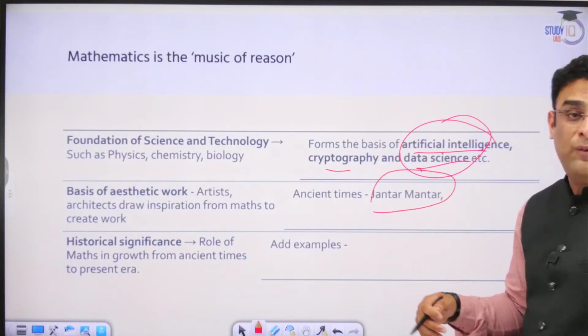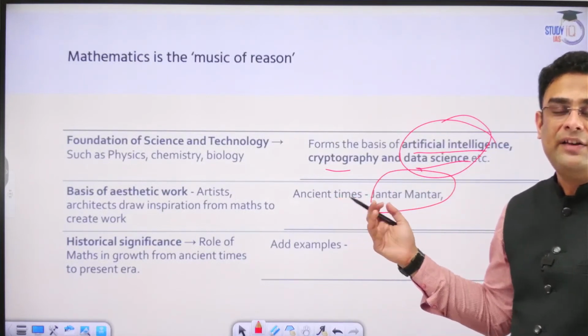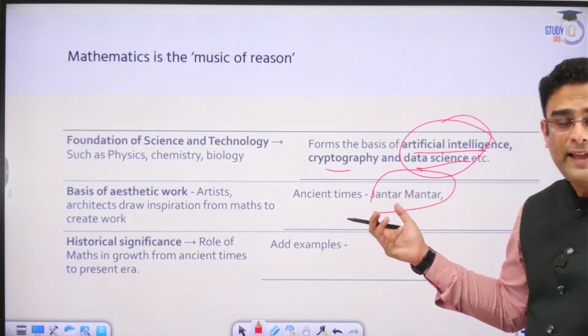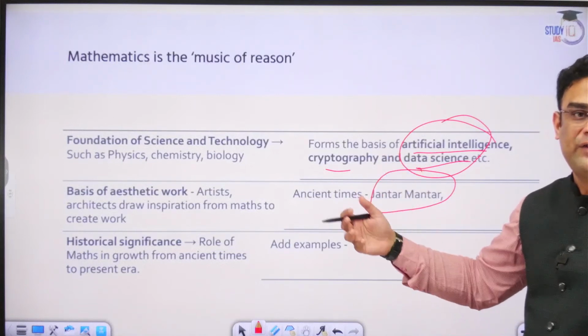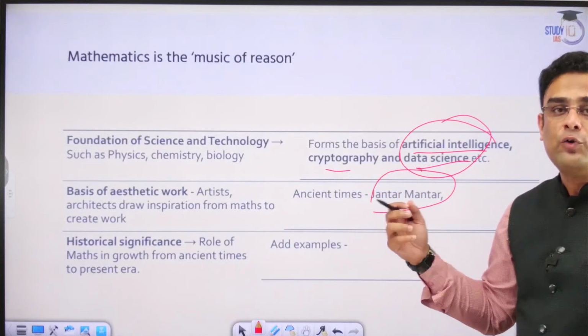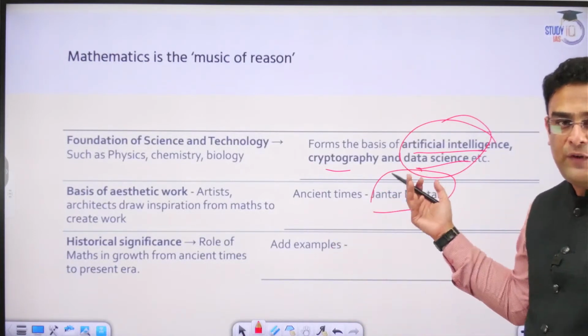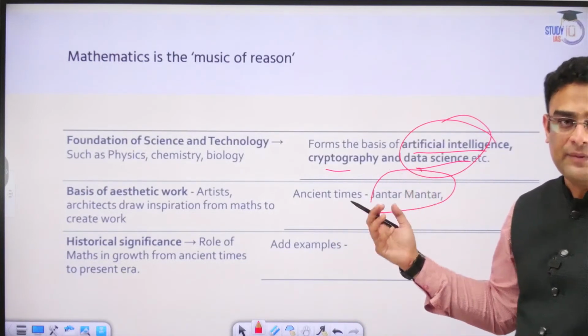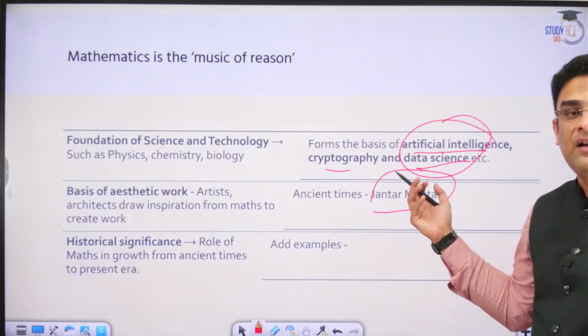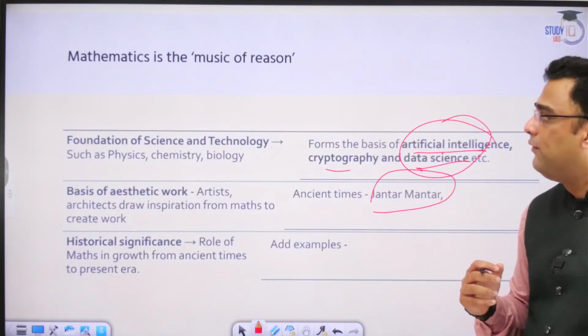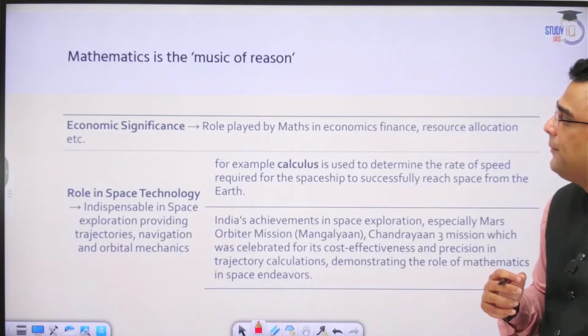In India, we can give several examples from our ancient and medieval history, where we have used this advancement or knowledge of mathematics to further our study in various fields. The famous Jantar Mantar of Sawai Jai Singh of the 18th century is a characteristic example of this very same thing. Okay.